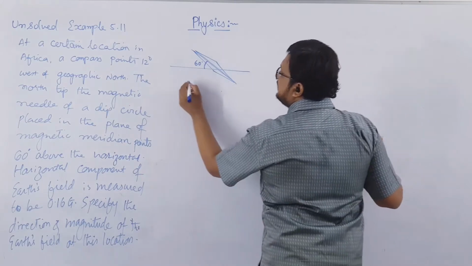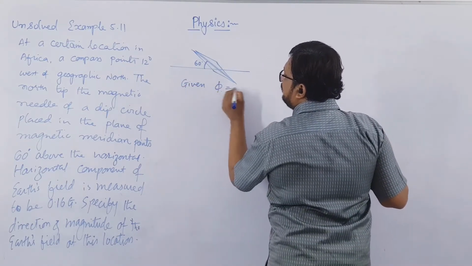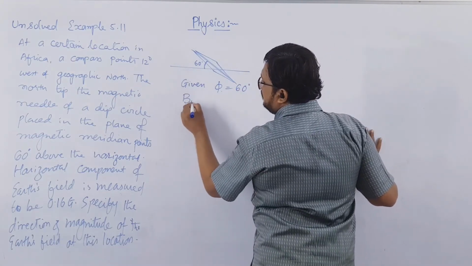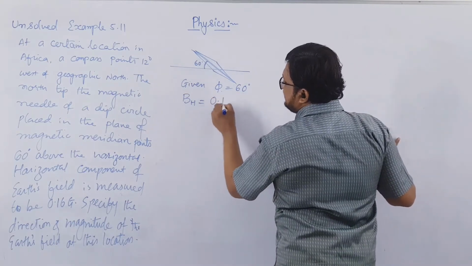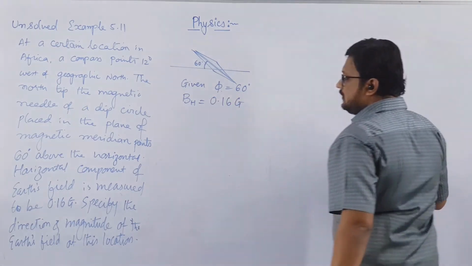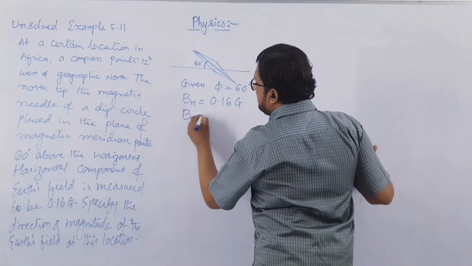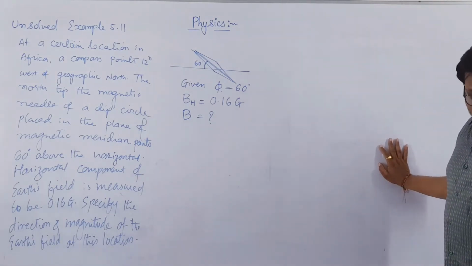So obviously this is nothing but the angle of dip. So you can say that the given angle of dip is equal to 60 degrees. And the horizontal component of Earth's magnetic field BH is given as 0.16 Gauss. Specify the direction and magnitude of Earth's magnetic field. We have to find B, the magnitude of Earth's magnetic field, as well as specify its direction.